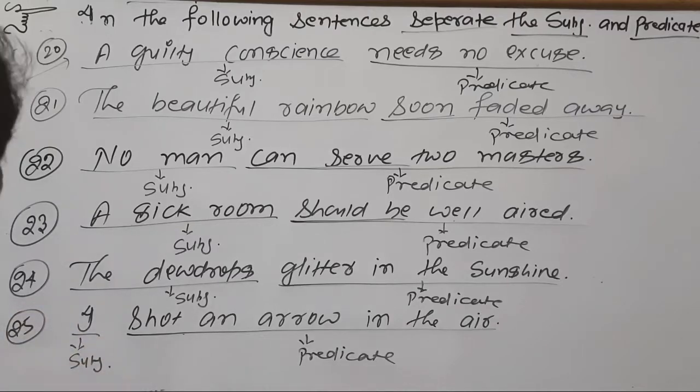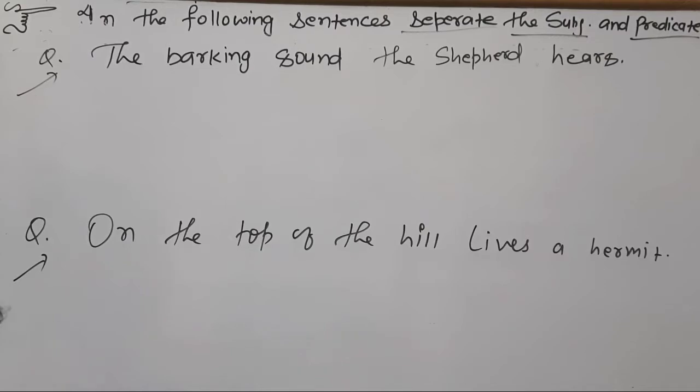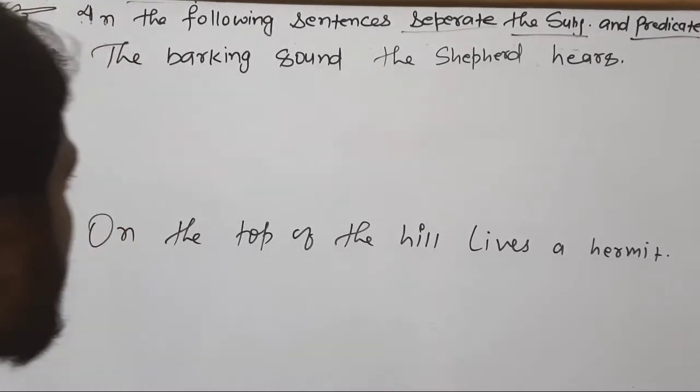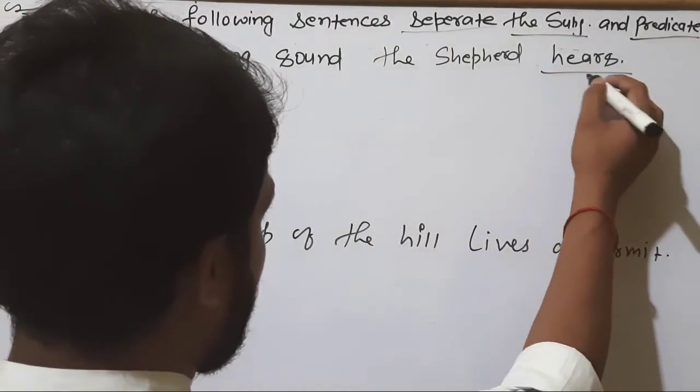Very good. The next two examples here are somewhat different. So how will we do these? See, the barking sound the shepherd hears. Now you will say, sir, this is a different kind of sentence. So yes, here is the verb. Where is the verb?